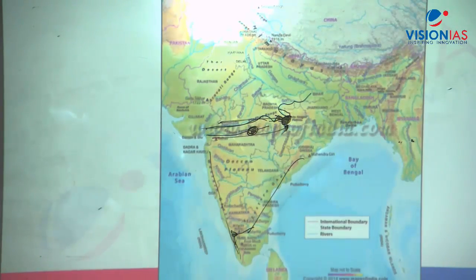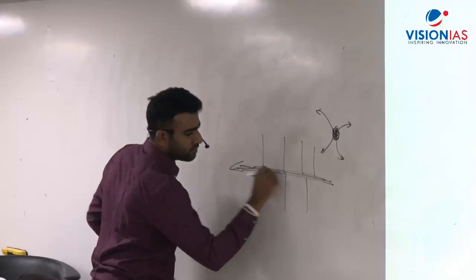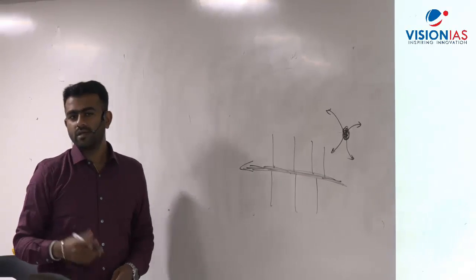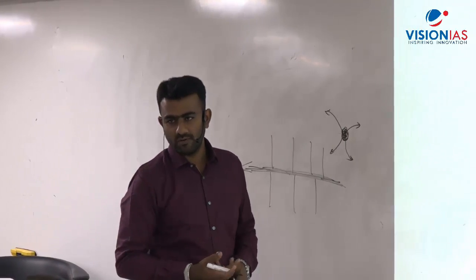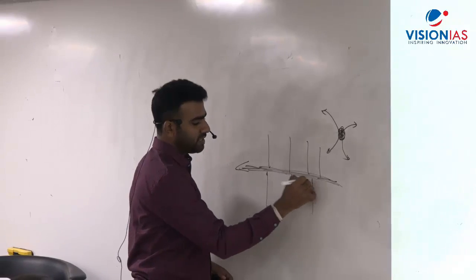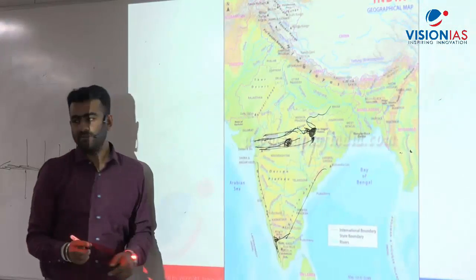Rift Valley, there is a specific term for that. What kind of drainage is it? It is trellis pattern. What is trellis pattern? The main river would flow in one of the Rift Valleys, some kind of depression, and the tributaries would join the river at right angles. This is the best example for both Narmada and Tapi.